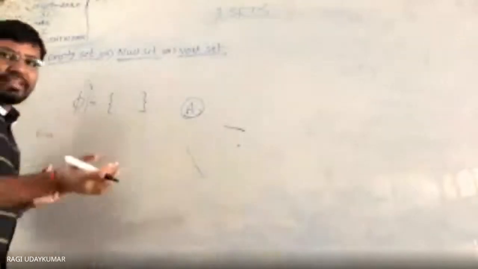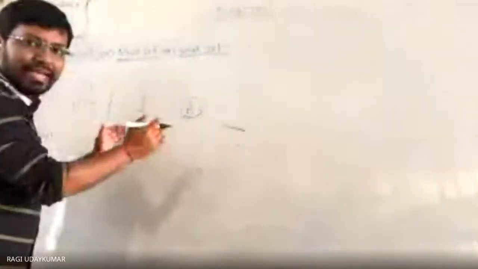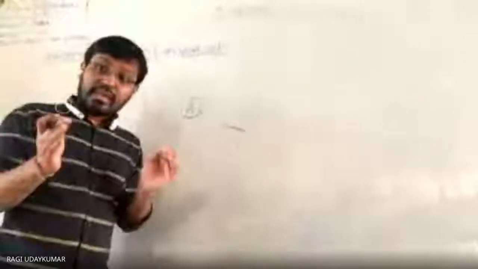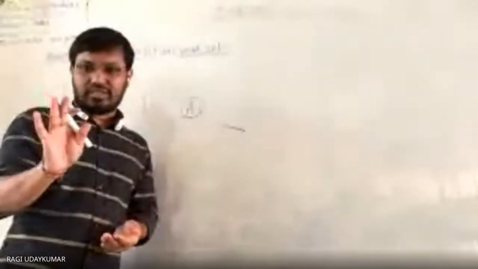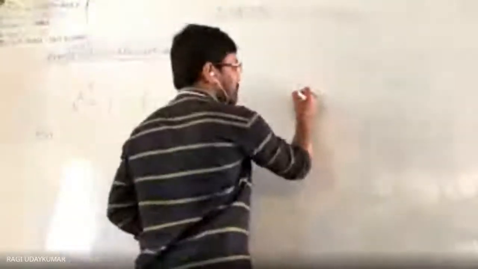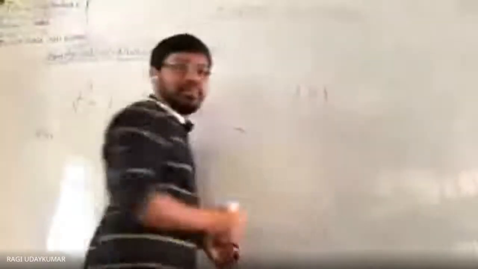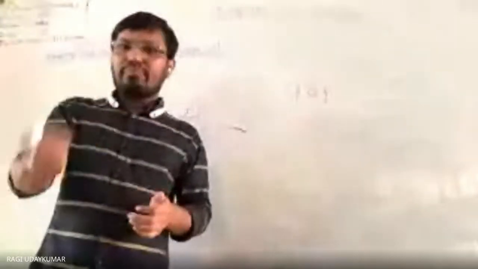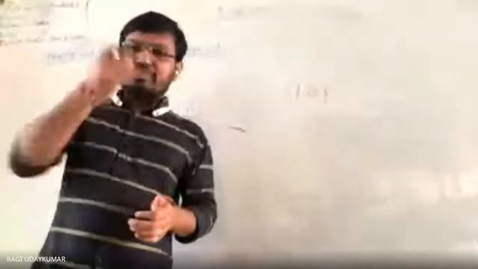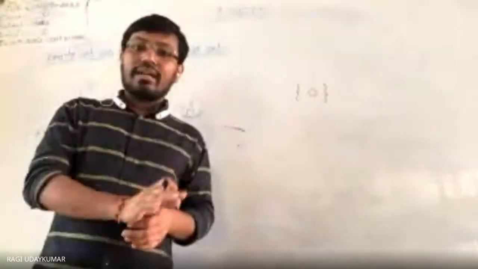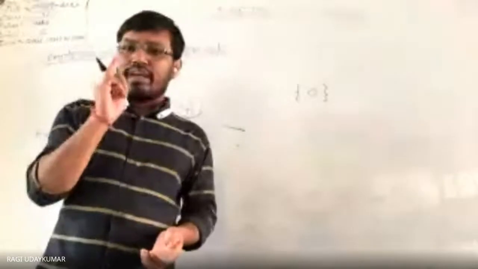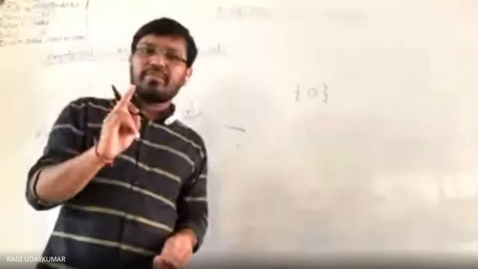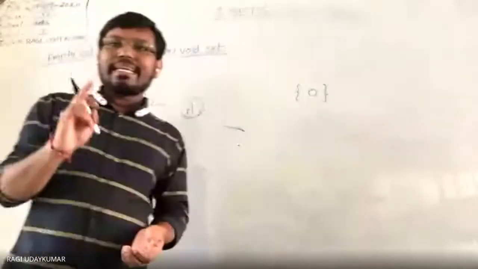To represent the empty set, you need to write the brackets and nothing inside. Suppose inside the bracket, if 0 is there, it is not an empty set. Most students get confused about this. 0 is also a number, one thing. So if it is present, it is not an empty set. It is called a singleton set. If you have only one element, such a set is called a singleton set.